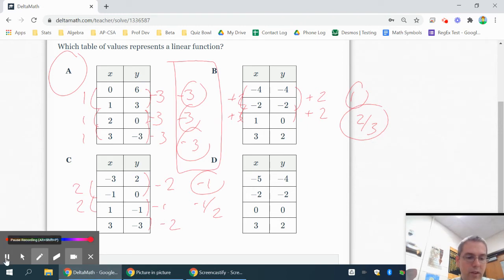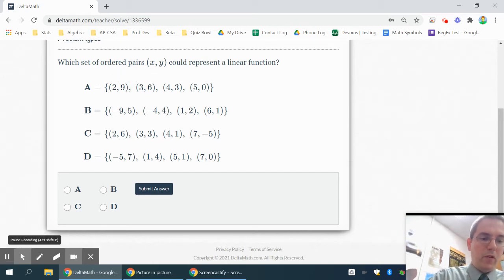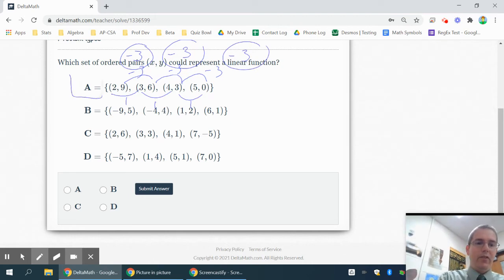Let's try one more of these together. Okay, same thing, but they gave me ordered pairs instead of a table. So I'm still going to look at my y change and my x change. So between my first 2 points, the y is going down by 3, while the x goes up by 1. So that rate of change is -3, because -3 divided by 1 is -3. For the next one, the y is going down by 3, while the x goes up by 1. So that's still a -3. And then on this one, the y is going down by 3, while the x is going up by 1. So that's a -3. That makes me feel like A is my answer for a linear function.